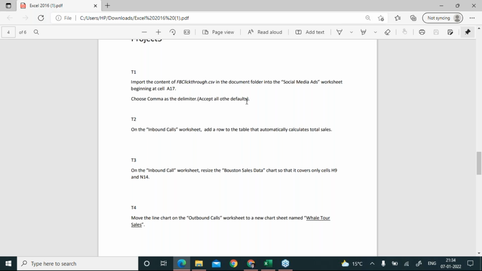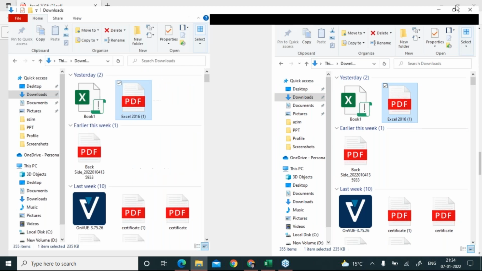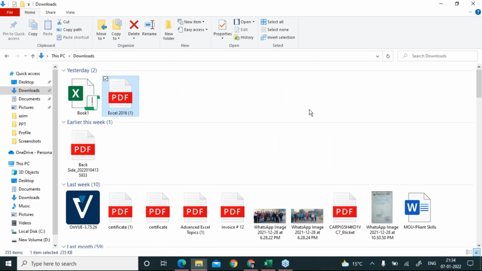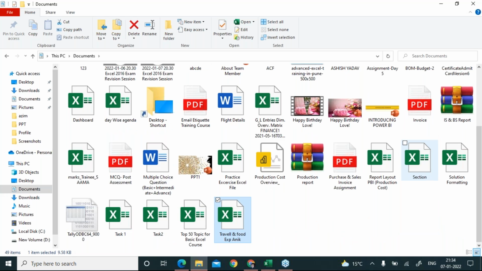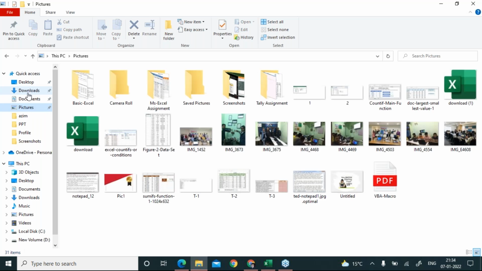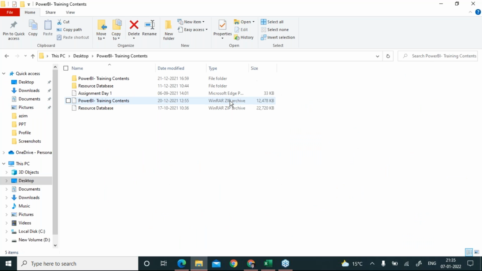Okay, perfect. Let me open this folder. For example, this is a document, and let me check if I have any CSV file. Maybe I can click on this desktop.